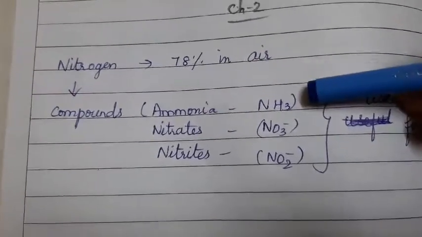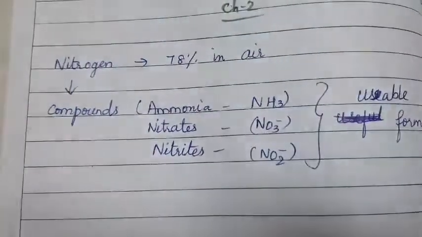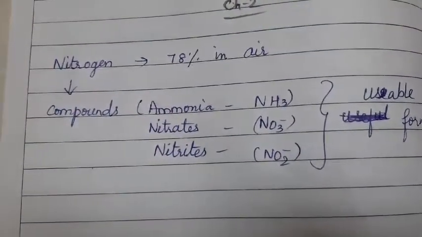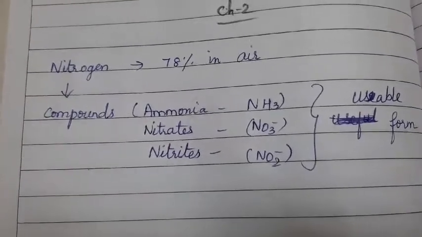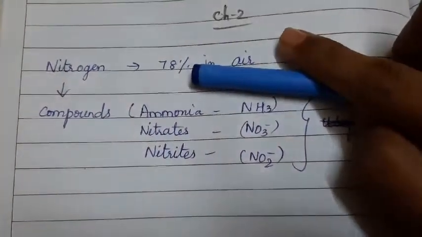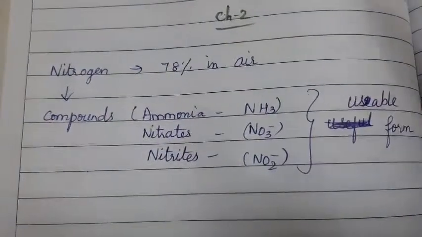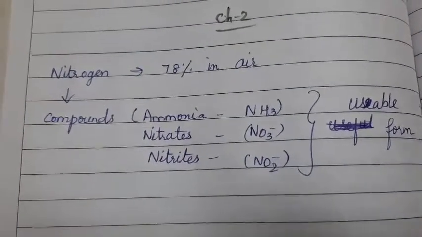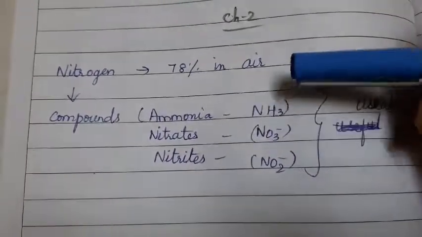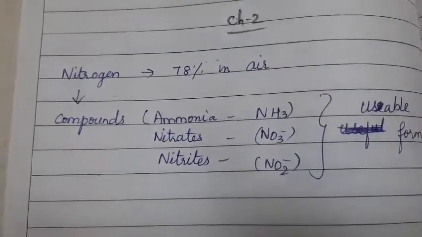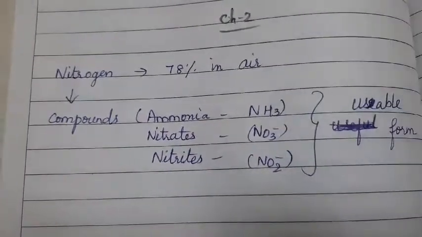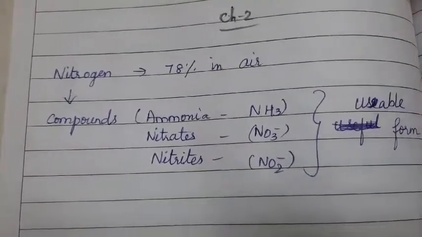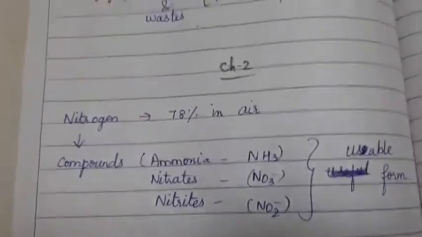The rhizobium bacteria uses the atmospheric nitrogen only. In today's class, you will understand how the rhizobium bacteria converts the atmospheric nitrogen and helps the plants, as well as how ammonia is useful to the plants. Ammonia is used as a fertilizer. Why is it so? For that also you will get to know the answer.